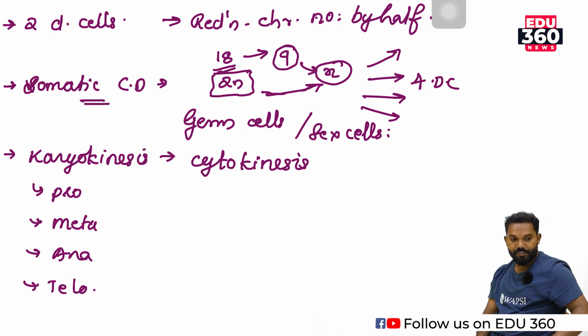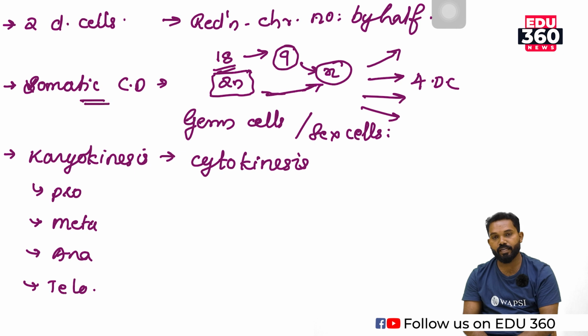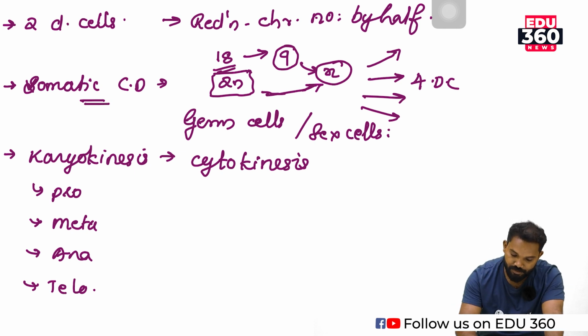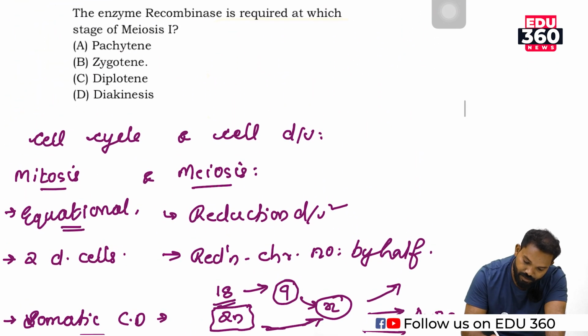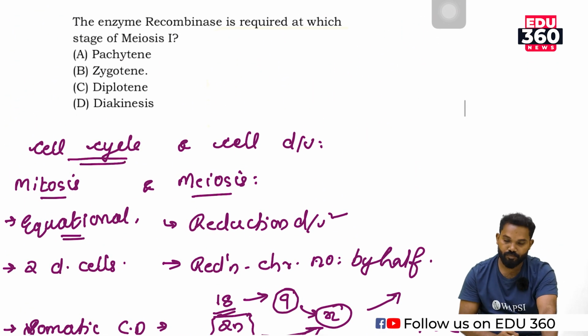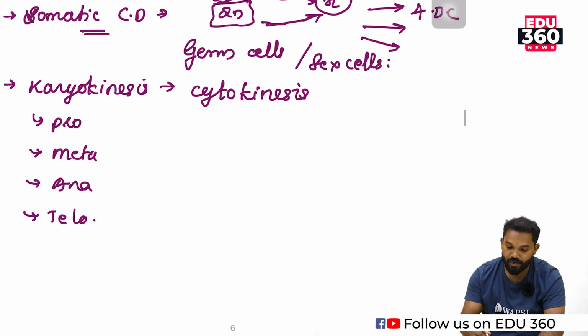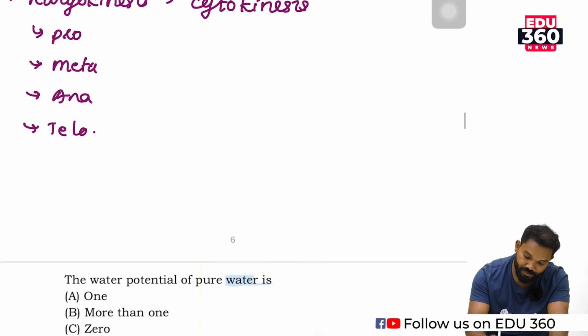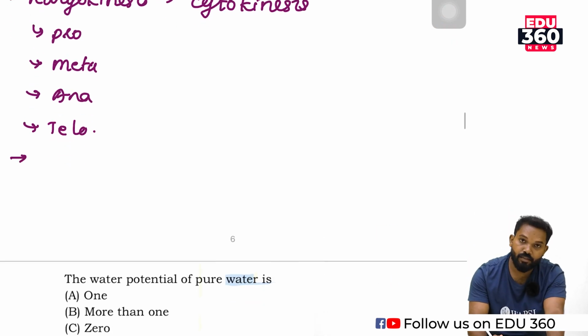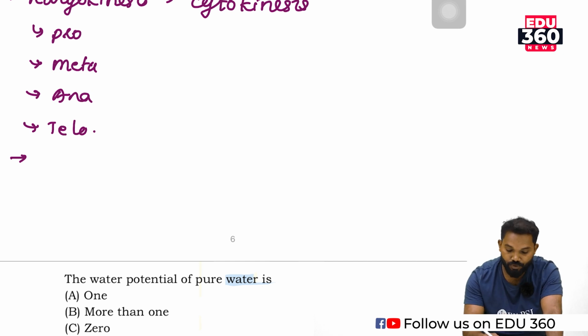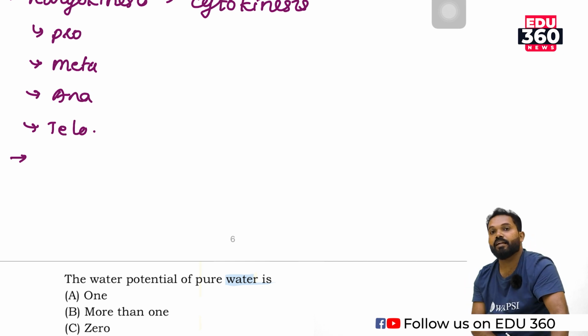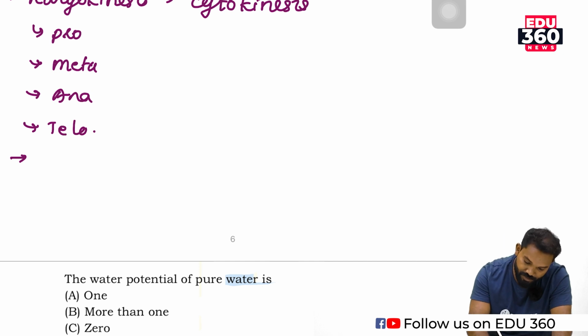And the cell which enters karyokinesis definitely comes from the cell cycle stage. That means any cell entering mitosis or meiosis first performs cell cycle activities, or stages, such as G1, S, and G2.